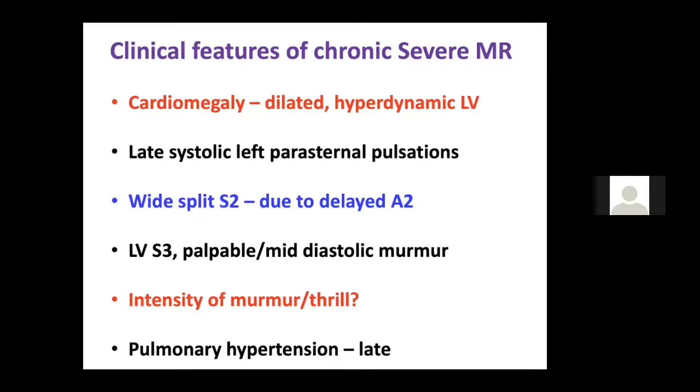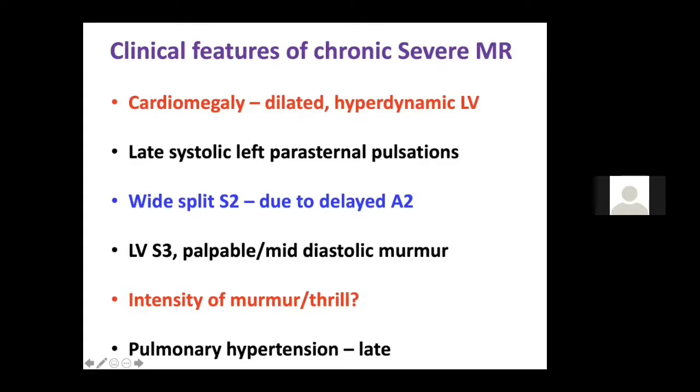Another important feature of chronic severe MR is a wide split S2, because the A2 is early in MR. It's written by mistake; it's early A2. What happens is that in MR all the blood from the LV is going to the LA, so your aortic valve will close early, and that is causing the early A2. So A2 to P2 causes a wide and variable split. LV S3 and flow murmur across the mitral valve: the mid-diastolic murmur across the mitral valve and LV S3 are features of severe mitral regurgitation.